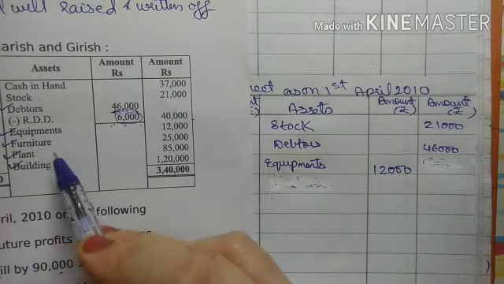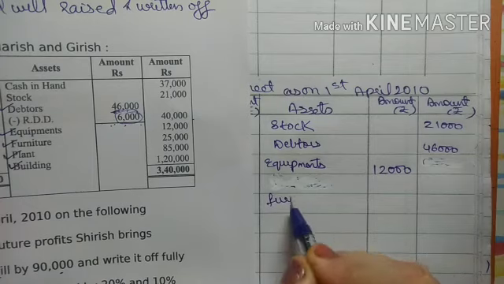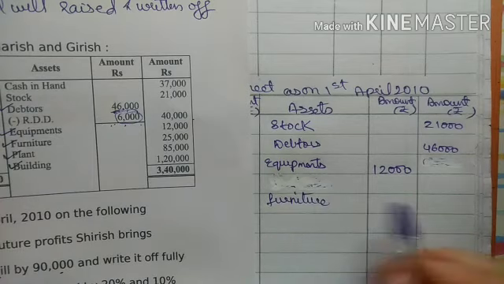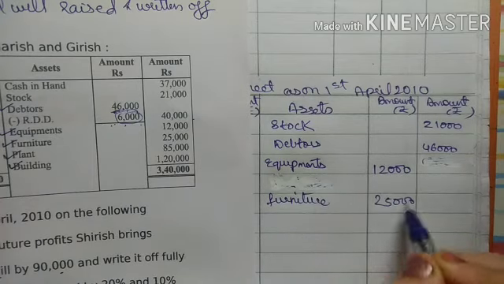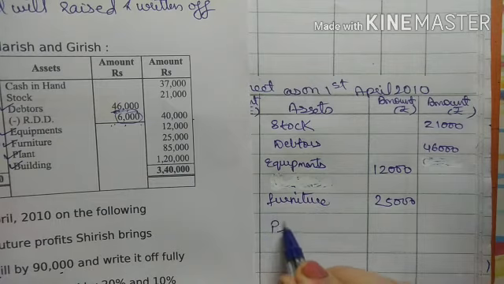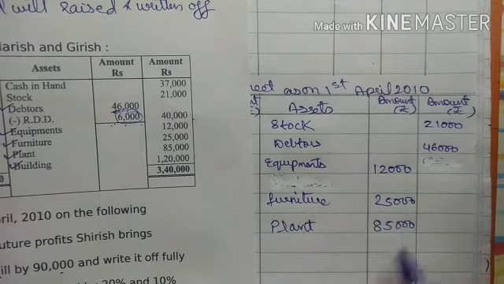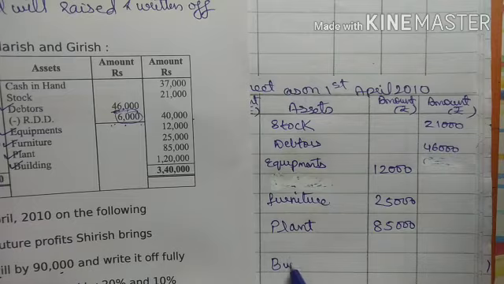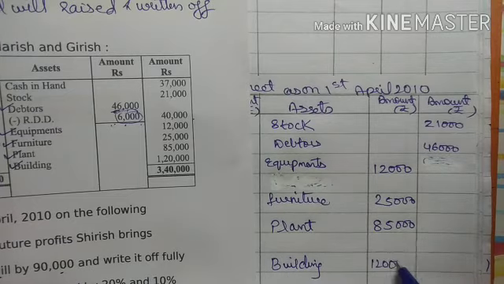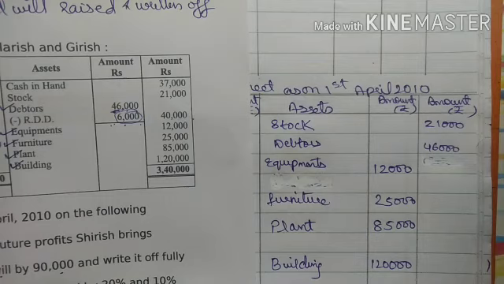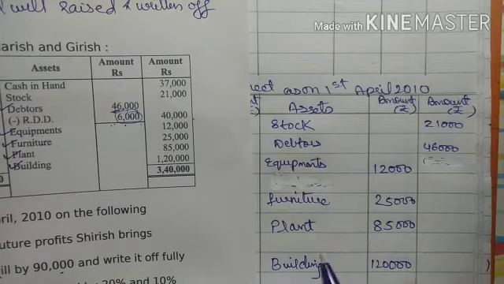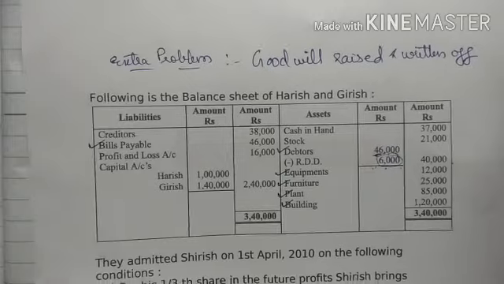Next is what? Furniture. After leaving one line, furniture inner column 25,000. Next is what? Plant. Plant, again there is a tick mark, inner column 85,000. Next is what? Building. Again there is a tick mark, so in inner column 1,20,000. So we have done the posting of the asset side. Now moving to the liabilities side.